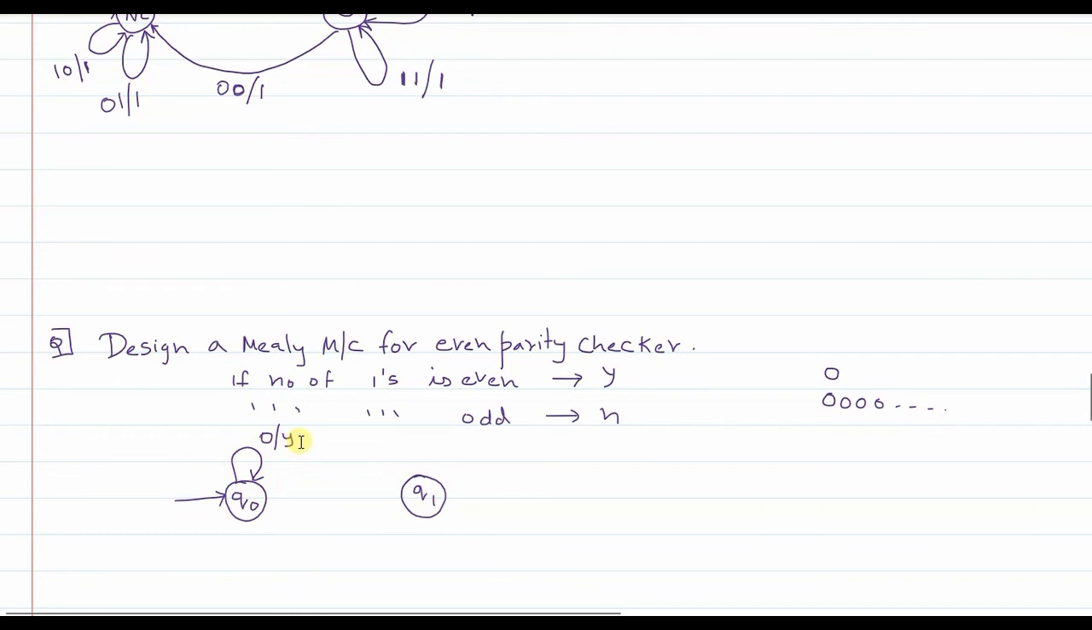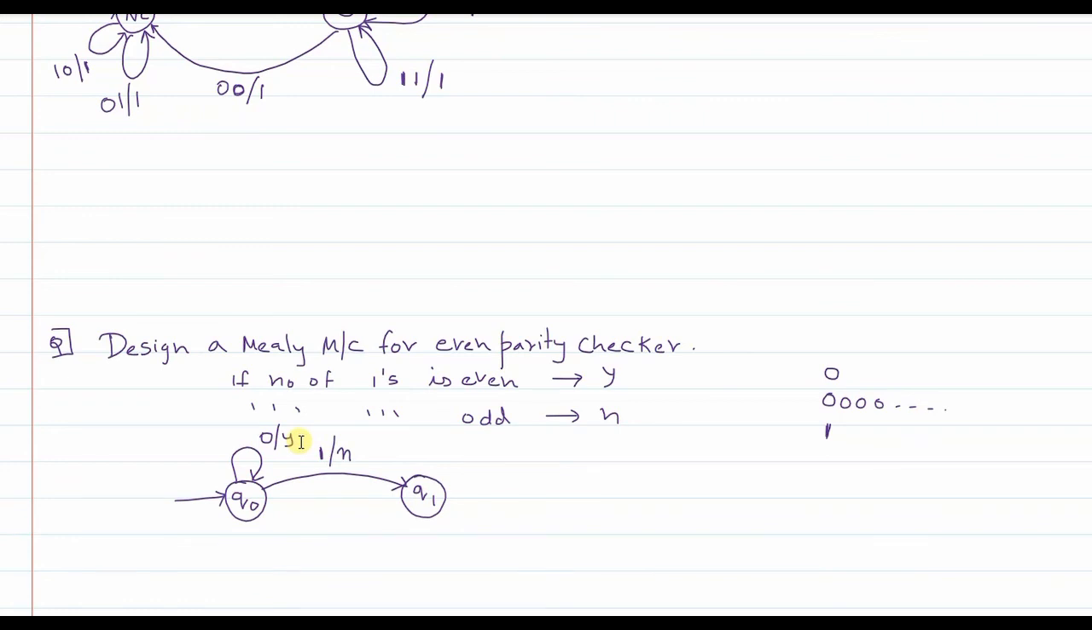Now if somebody gives you a string, say a single 1, here the number of ones is odd, so it should not be accepted. So I will say that from Q0, when 1 is encountered, the output will be no, and you go to the Q1 state.